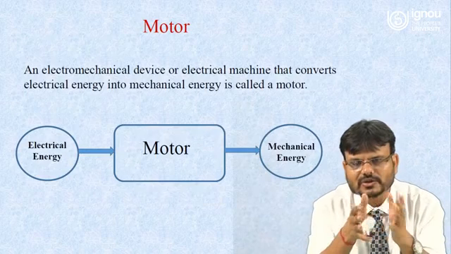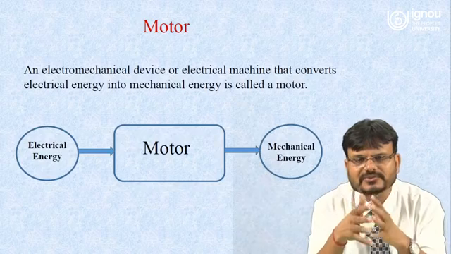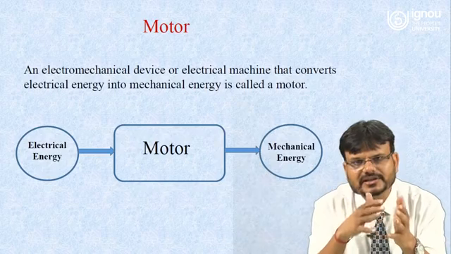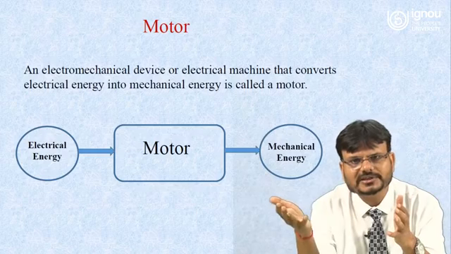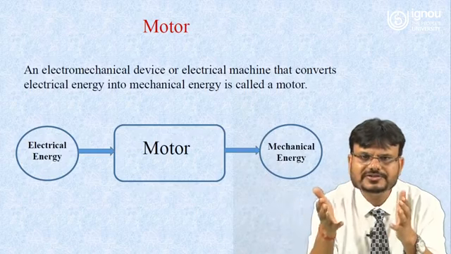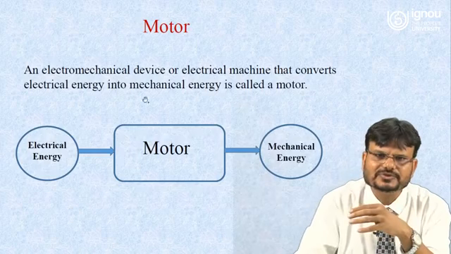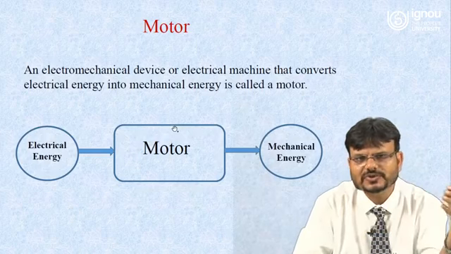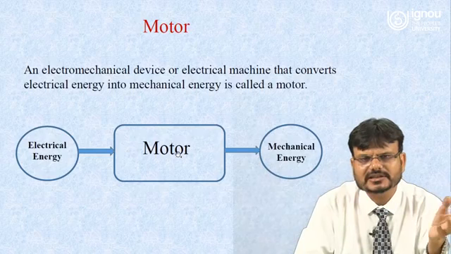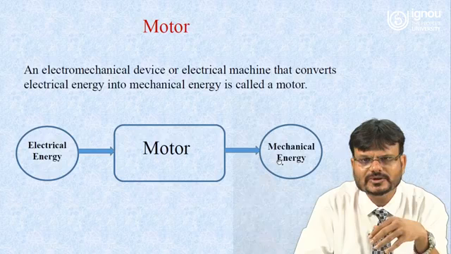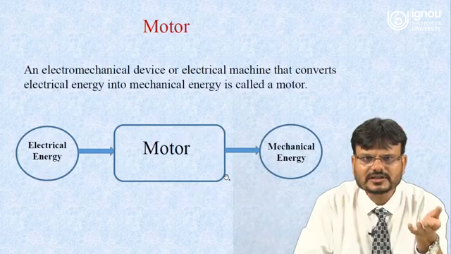Now, as I already told you, a generator is the system or device in which mechanical energy is converted into electrical energy. Now in case of a motor, what happens? Suppose this one is a motor, so you give electrical energy as input, and this electrical energy will be converted into mechanical energy, then it will be called a motor.